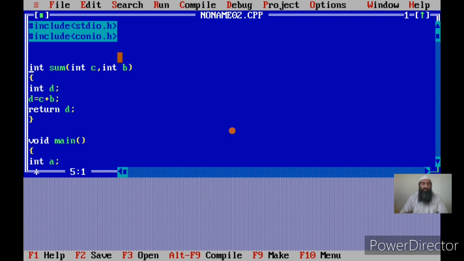Now let us declare another variable. Suppose I declare another variable int g. Now g is not within the body of any function. Such variables are called global variables. So we can declare 2 types of variables in C. One is local variables and another is global variables. Local variables are those variables which are declared within a function, and global variables are those variables which are declared outside the function.